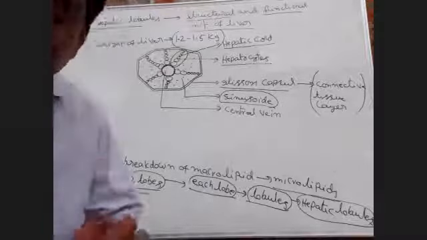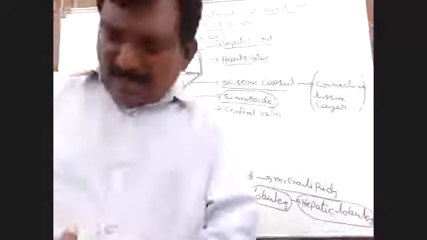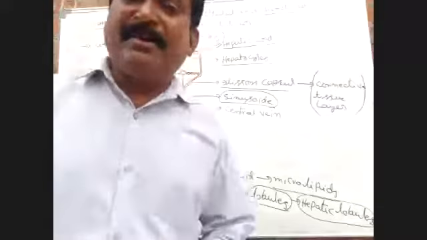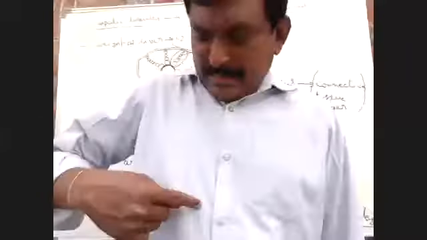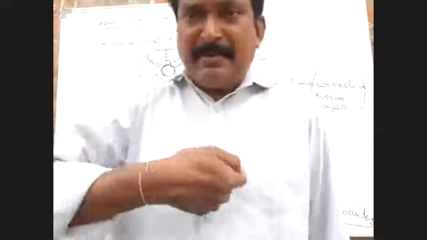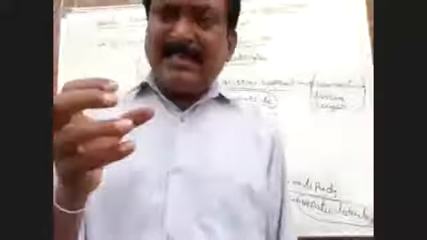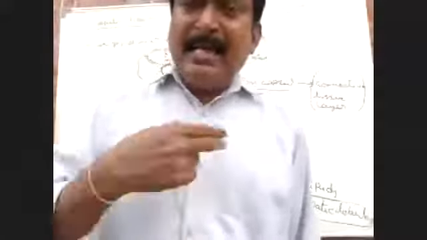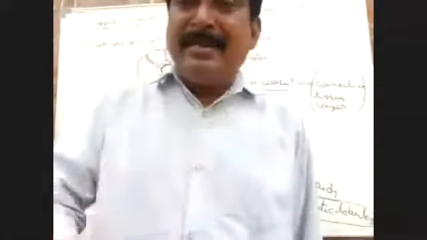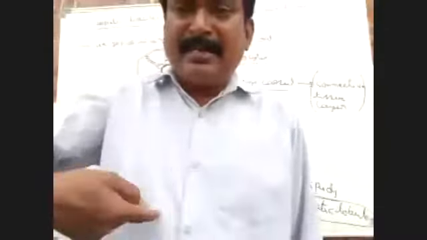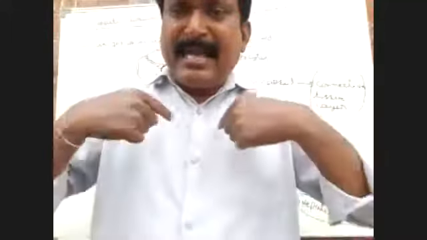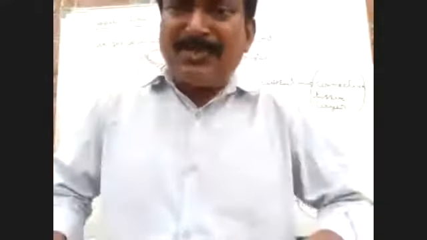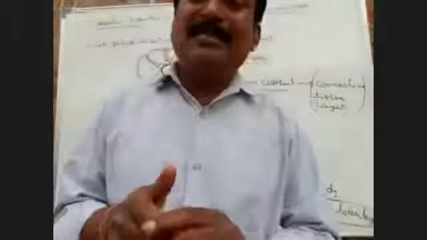Next, what is the location of liver? Just below the diaphragm in the right side of the abdominal cavity. So this is the diaphragm. What is the diaphragm? A transverse layer which divides the anterior thoracic cavity and posterior abdominal cavity. This is called diaphragm.